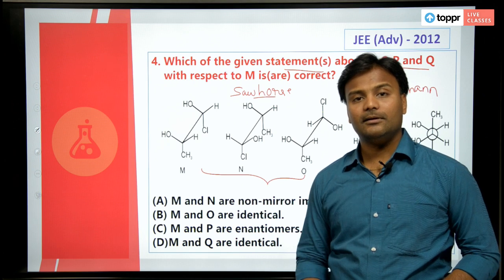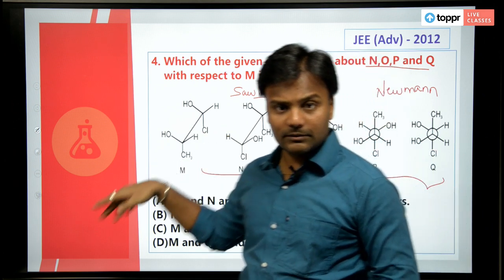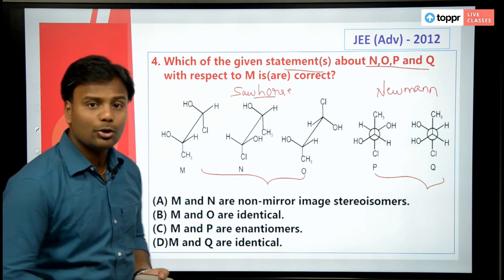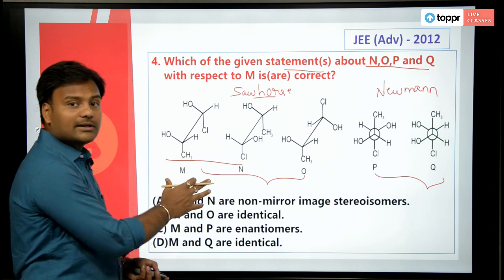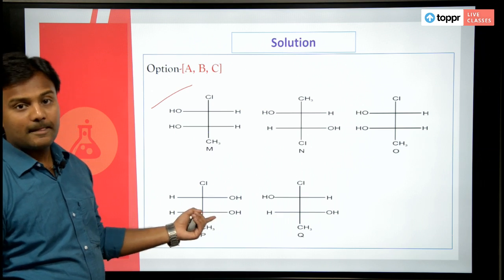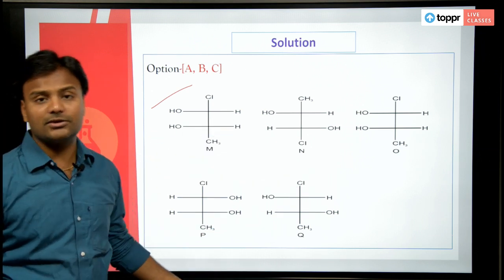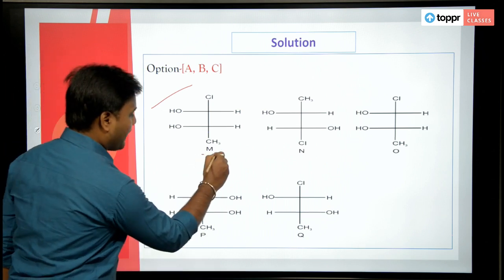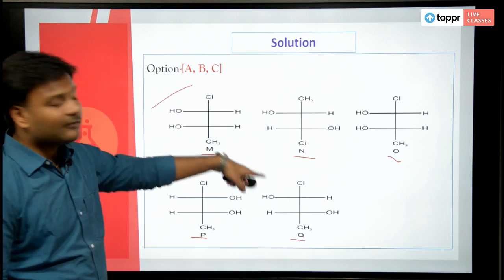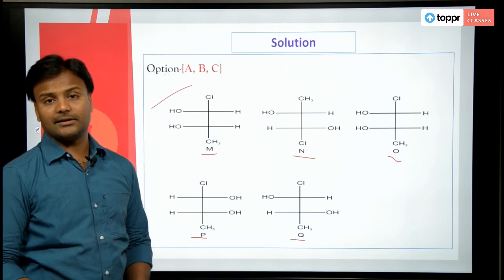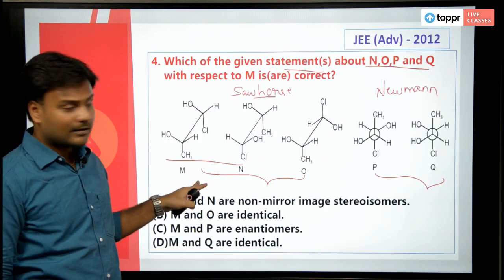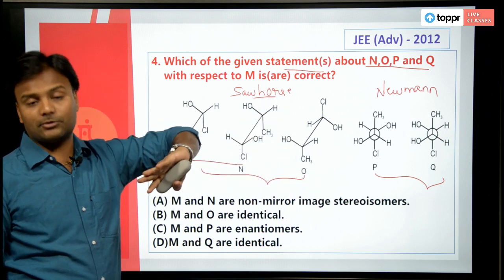How do you find out? We cannot figure it out just by looking at the Sawhorse projections or Newman projections. You should know how to write down these structures in Fischer projection formulas. Convert all the structures to Fischer projection formulas. You have M, N, O, P and Q. Once you write them in the Fischer projection formula, then you start comparing. So, I have converted the Sawhorse projections including the compound M as well as the Newman projections into the Fischer projection formula.